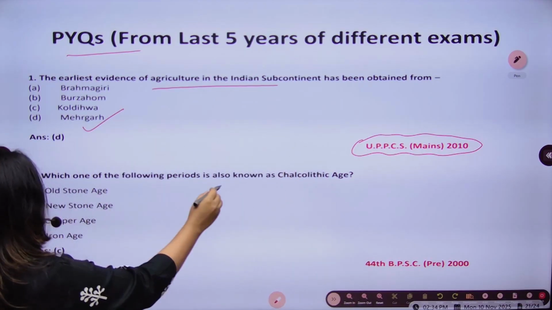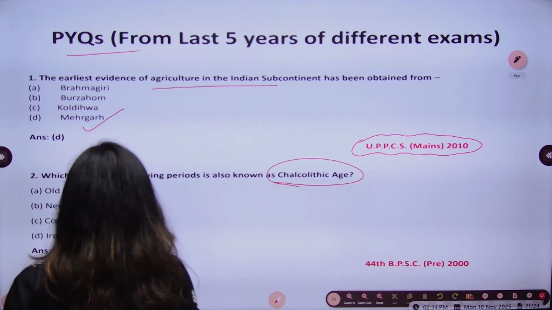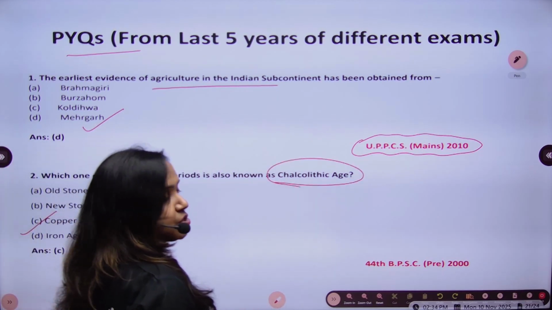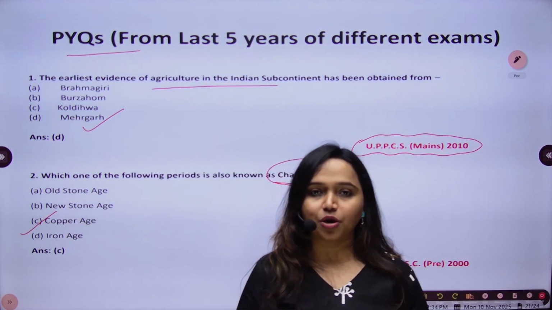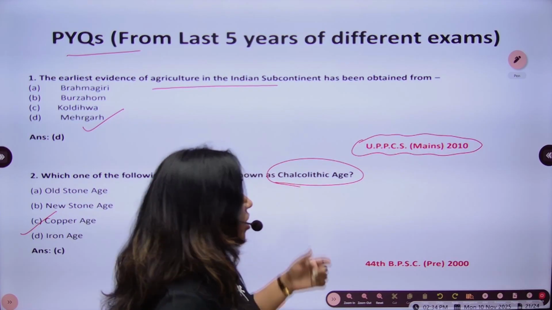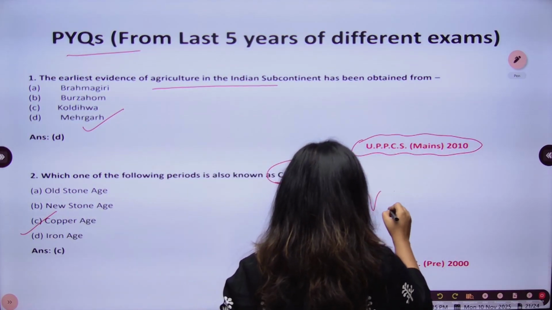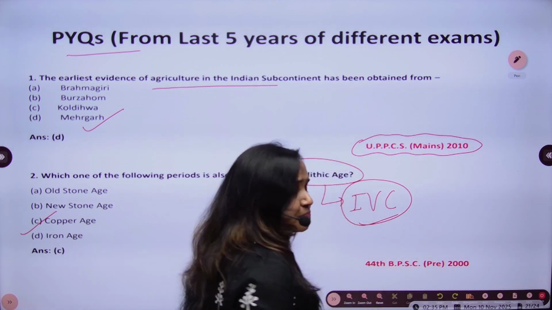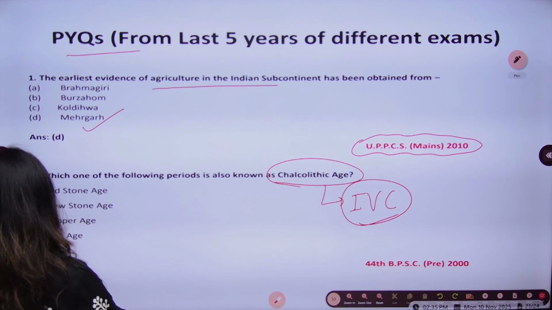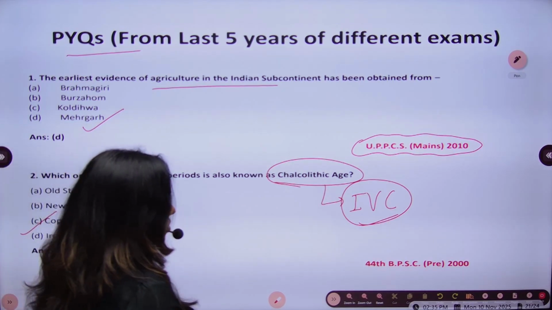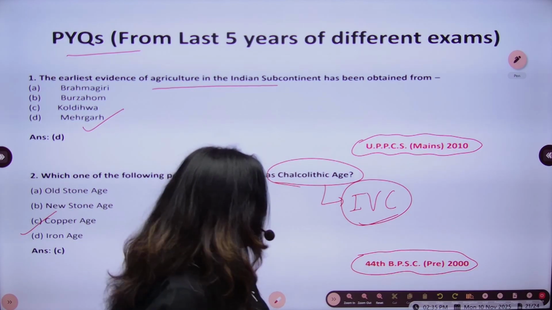Now, which one of the following periods is also known as the Chalcolithic age? This is the Copper age. After the end of prehistoric India, we will learn about the Chalcolithic age, and the Indus Valley civilization is a very important part of this particular age. So we'll study this age in a very detailed manner in our upcoming lectures. So this was the question which was asked in the 44th BPSC exam of 2000.